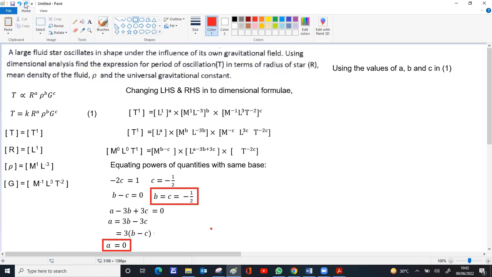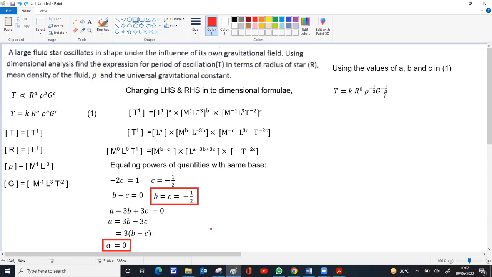So it will be T equal to K into R to the power of A is 0. B and C are raised to minus 1 by 2. Any quantity raised to 0 is 1. That will disappear. Then all negative exponents we can make positive by putting in the denominator. So rho raised to minus 1 by 2 equal to 1 by rho raised to 1 by 2.